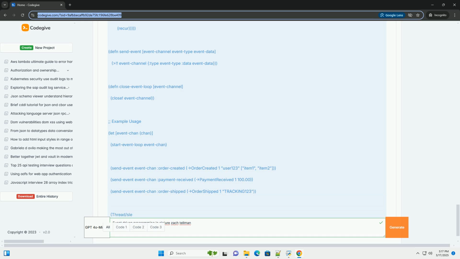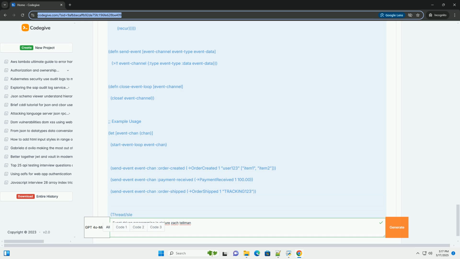Key improvements in the order processing example. 1. Event definitions: we use defrecord to define specific event types: order created, payment received, order shipped. This provides type safety and clear data structures for our events. 2. State management: we use an atom called system state to store the state of the order processing system. This is a simple way to manage shared mutable state in Clojure. All updates to the state are done using swap, which ensures atomic updates.